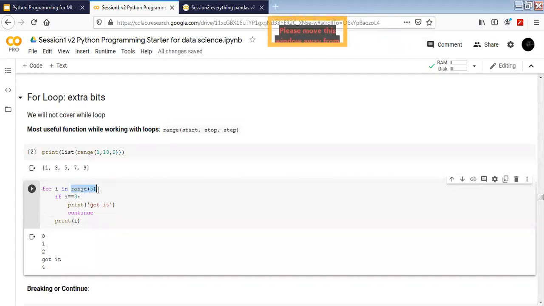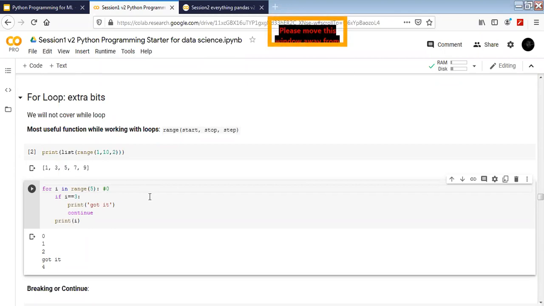So range is going to give us an iterator, which we are going to iterate through. The i can be counted following the iterator, and then we can use i, and if we want to apply any if conditions, we can apply those also here. For example, I have applied the condition i equal to 3. The range that I have given is 5, so it starts from 0, 1, 2, 3 and 4.